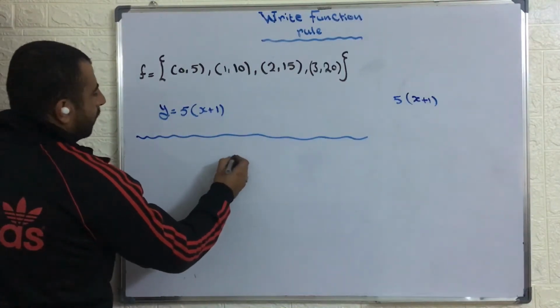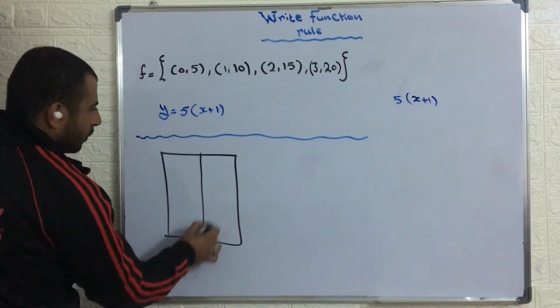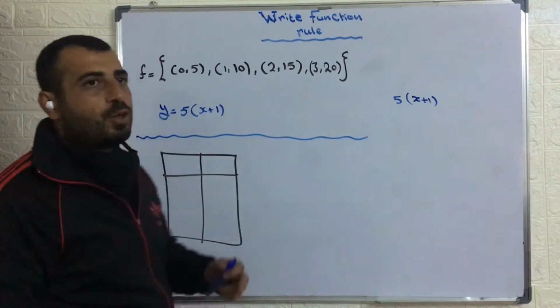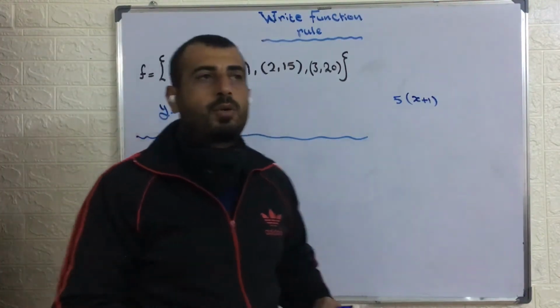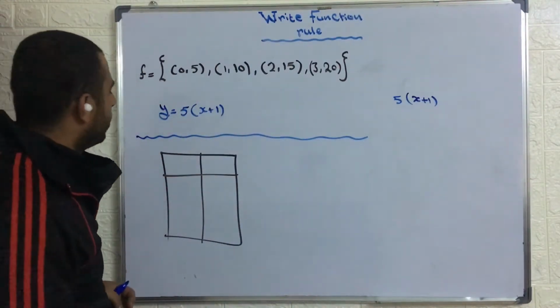If I give you the function now as a table, as I said in the previous video, there are many ways to represent relations or functions. One of them is as tables or as set builder notation.